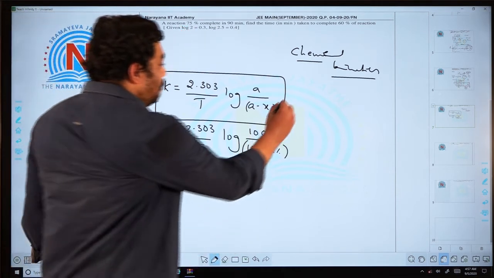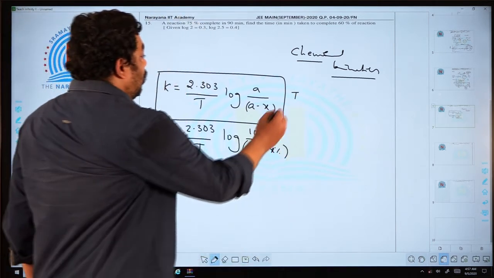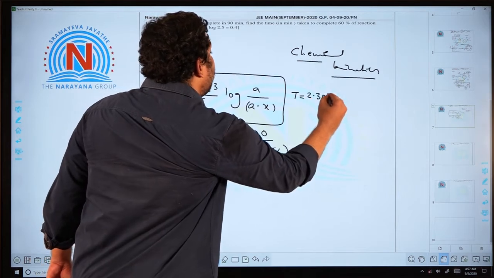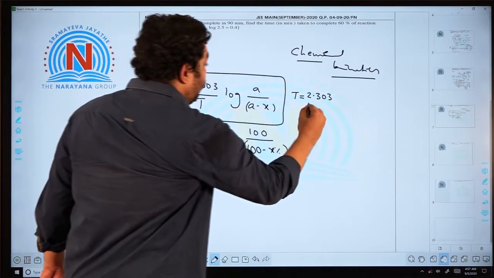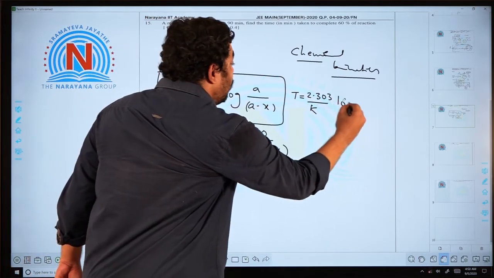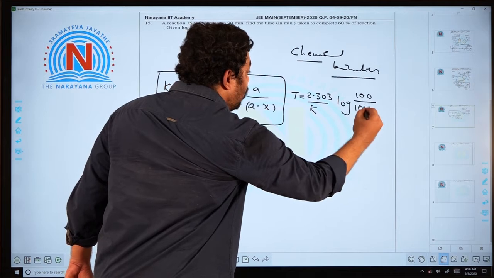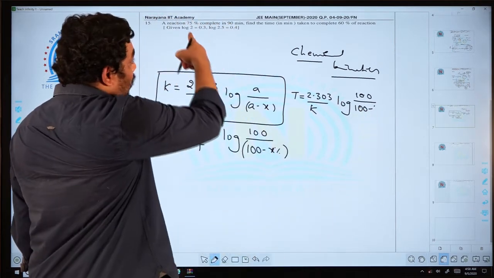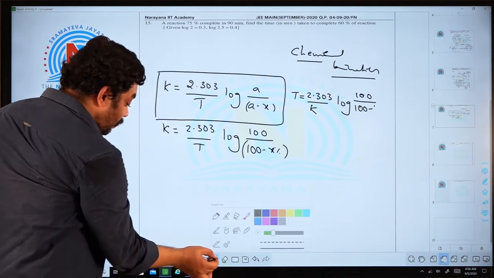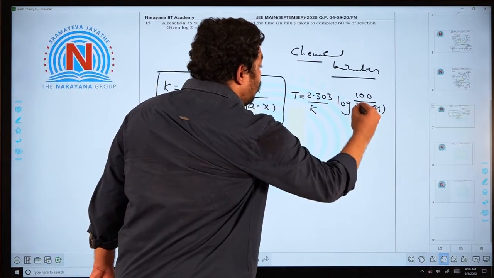So I am taking T is equal to 2.303 by K log 100 by 100 minus how much percent? 75.